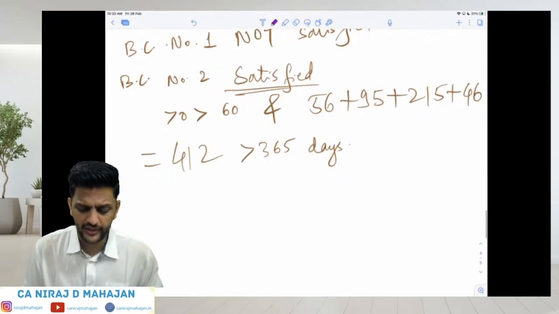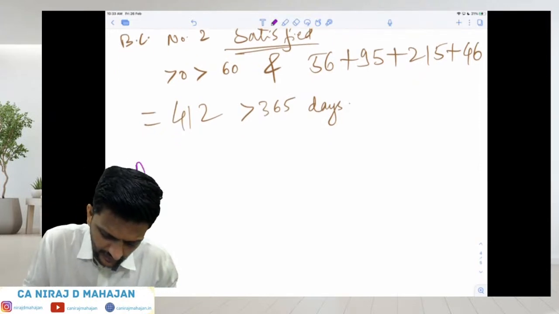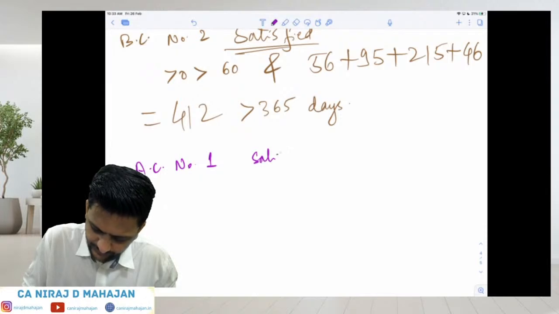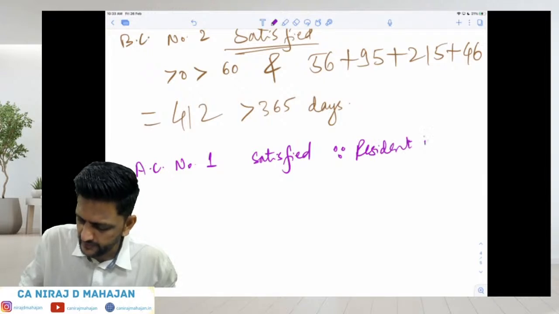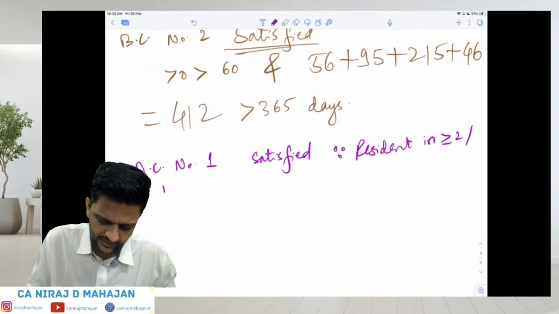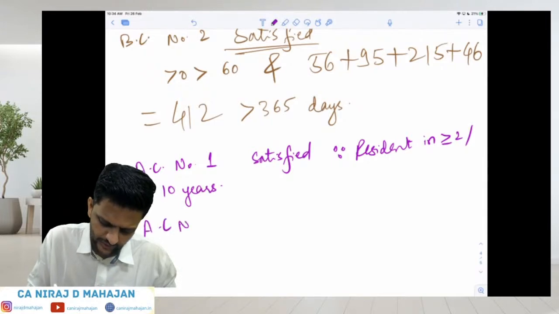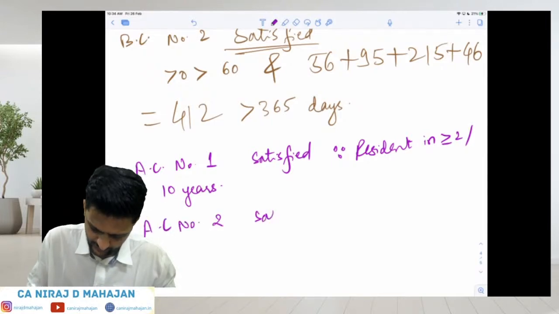You want to check or should I write directly? Additional condition number 1 satisfied. I'm writing directly. Since resident in at least 2 of the last 10 years, okay? And also additional condition number 2 satisfied, okay?